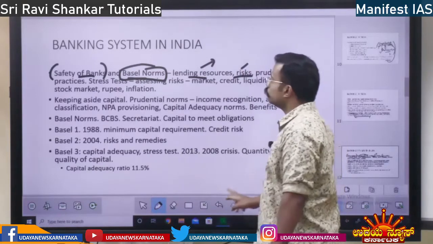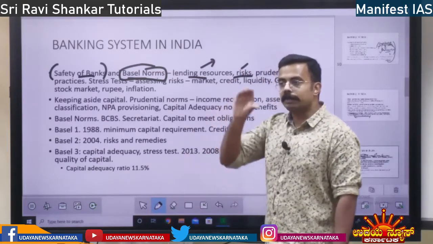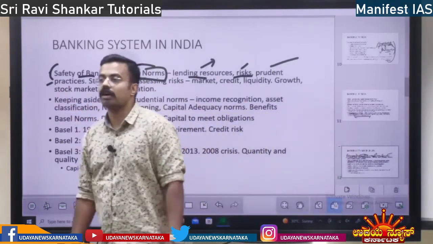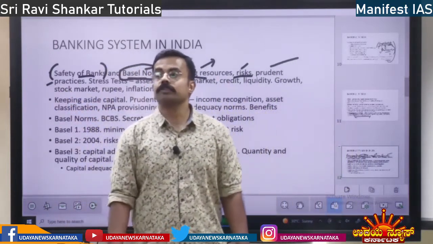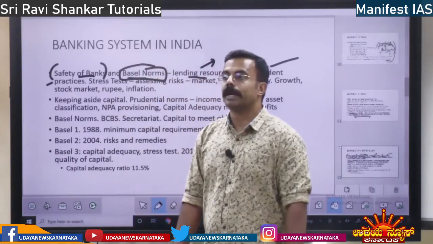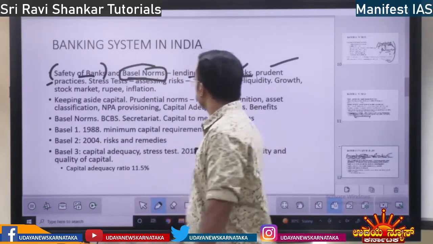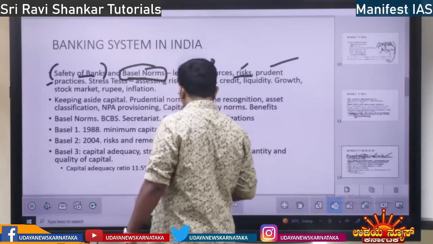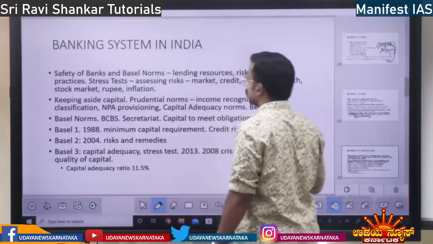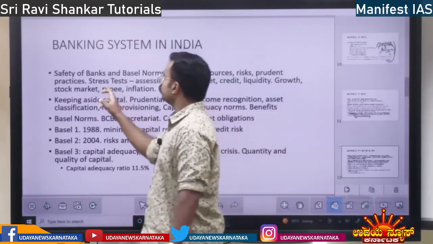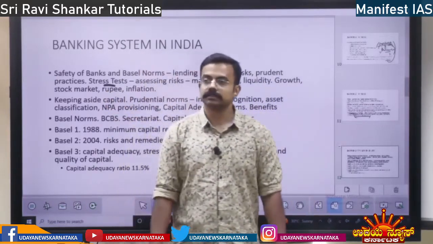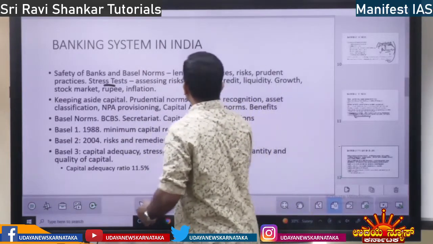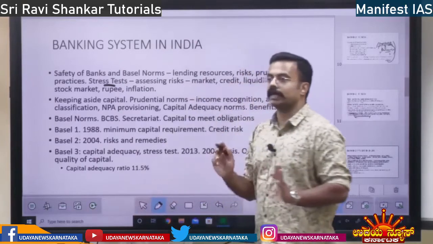So in order to minimize the risk, we have to practice prudential practices, or good practices we have to follow. Prudential practices, right? Prudent practices. So in order to follow prudent practices, we have to take up a lot of stress tests. Stress test. See, what is stress test? So, did you understand risk and prudential practices, everything?